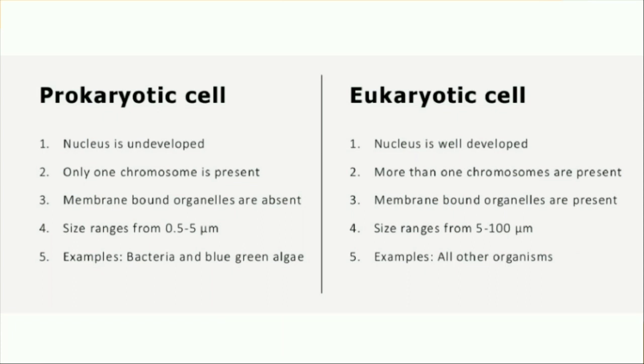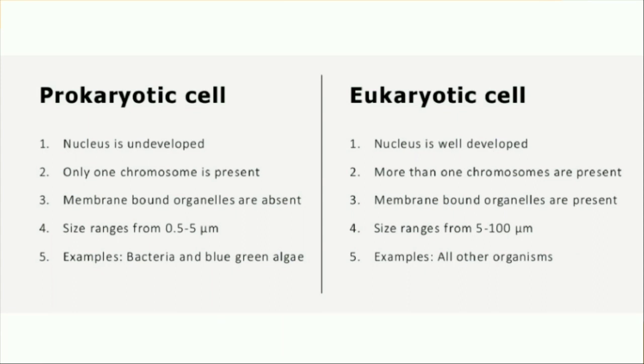Then membrane bound organelles are absent in prokaryotic cell. In eukaryotic cell, membrane bound organelles are present. Size ranges from 0.5 to 5 micrometers in prokaryotic cell, and here the size ranges from 5 to 100 micrometers. You can give any examples.